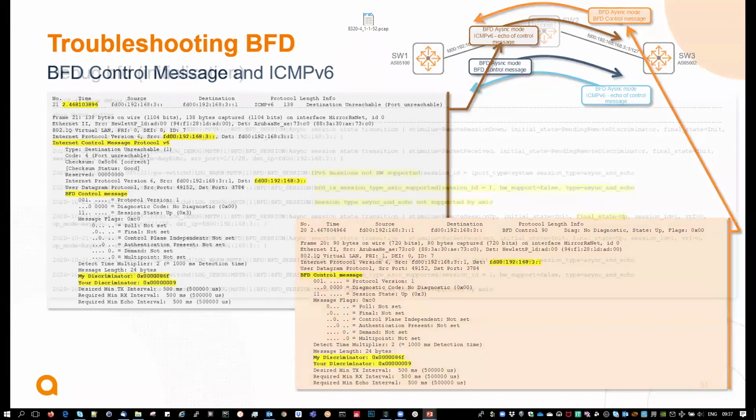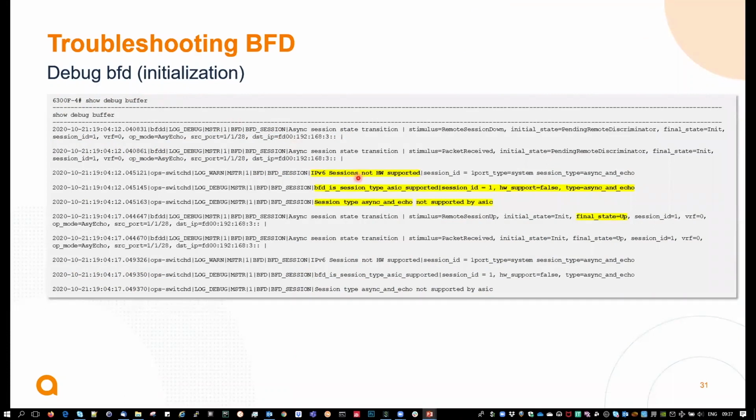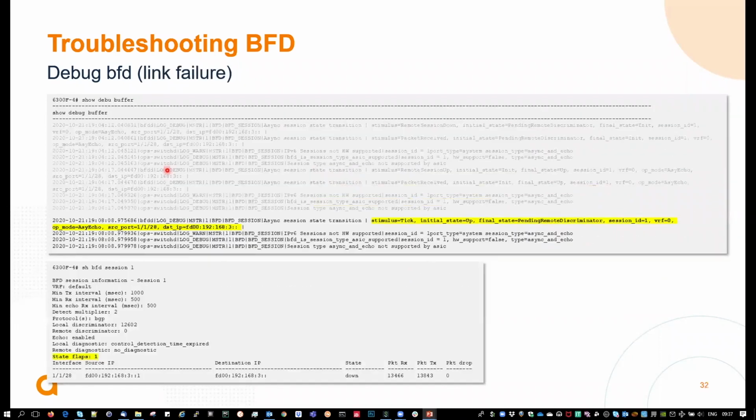So in terms of debug, you can do a debug buffer where you will see that IPv6 sessions are not hardware supported. However, the BFD type would be asynchronous and echo, because this is what we want to achieve. Final state is up after initialization. So these messages are exchanged during initialization. Look at this final state: initial state init, final state up. That was initialization.